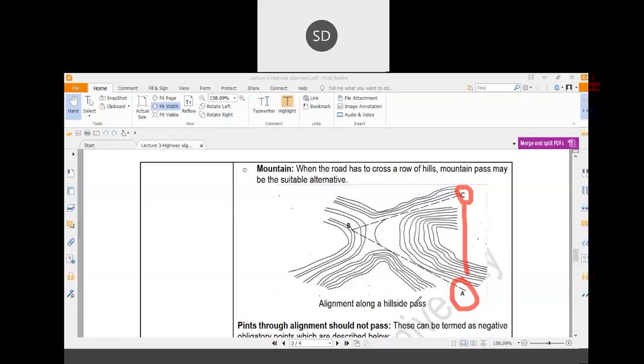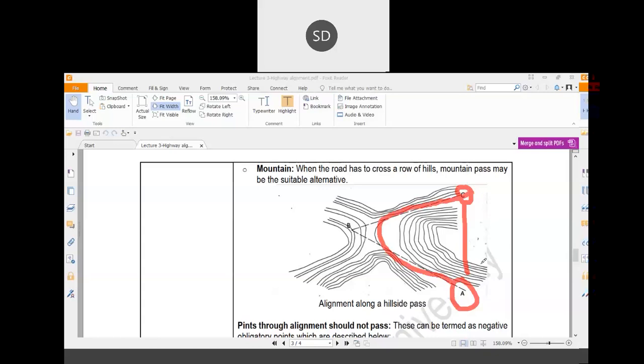So if you want to construct a straight path, in that case, either you have to make one tunnel or otherwise you have to cut all the hill portions and make it a straight portion. So in that case, that will increase the cost of the construction. So what you can do, you can go around the hill and reach location C.